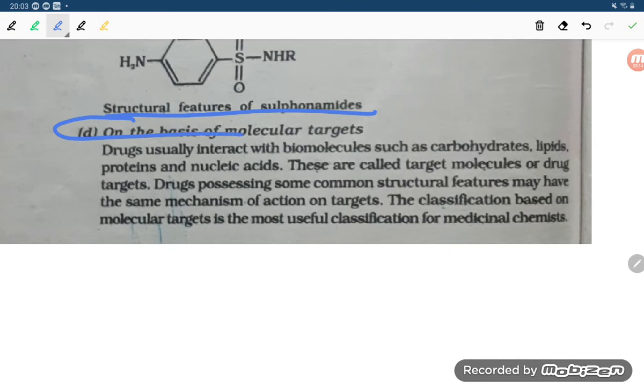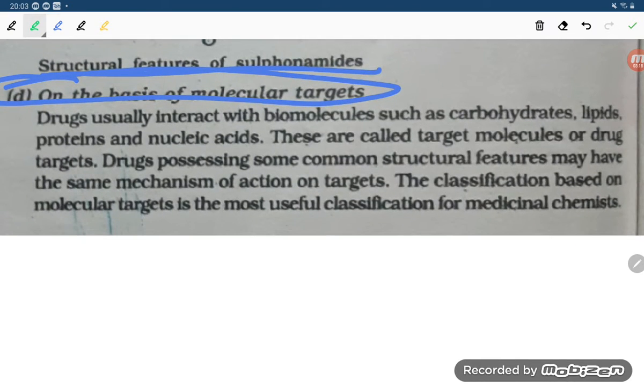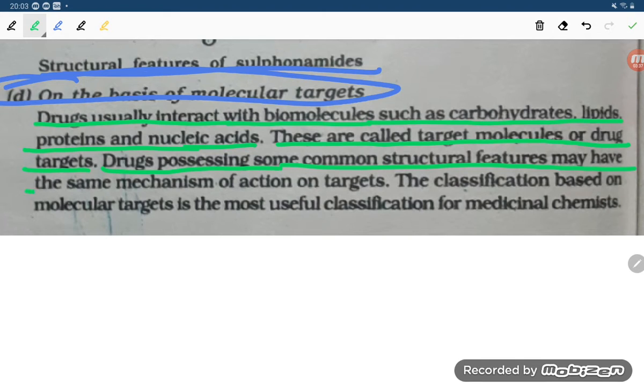Next one is on the basis of molecular target. Drugs usually interact with biomolecules such as carbohydrates, lipids, proteins, and nucleic acids. These are called the target molecules or the drug targets. Drugs possessing some common structural feature may have the same mechanism of action on the target. The classification based on the molecular target is the most useful classification for medicinal chemists.